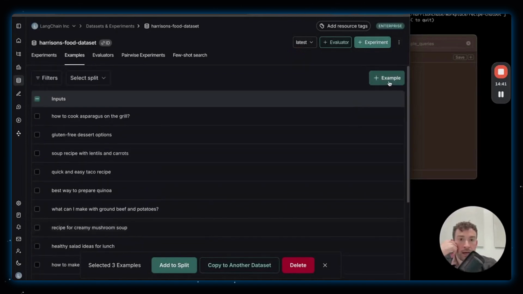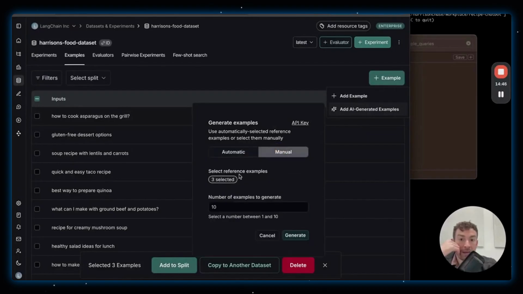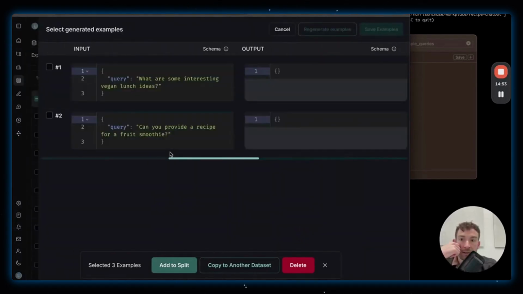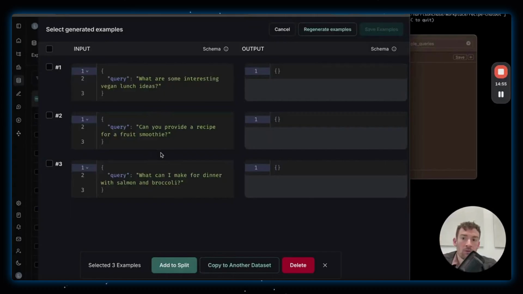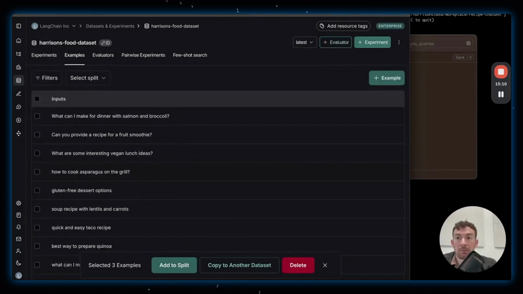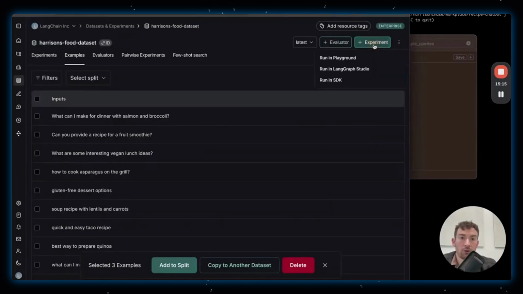So let's do this. Let's go to add example, add synthetic AI generated examples. Now manual selection. So now you can see that's using the 3 that I have selected. Let's just add 3 more. We can see that when it generates, it's going to be a little bit more of this, well-structured sentences with punctuation and asking questions. Let's save these examples now. And so now I have a bunch of things. I'm going to run a new experiment now, because the next step in the homework is to do this in error analysis. So let's go back here and run a new experiment.